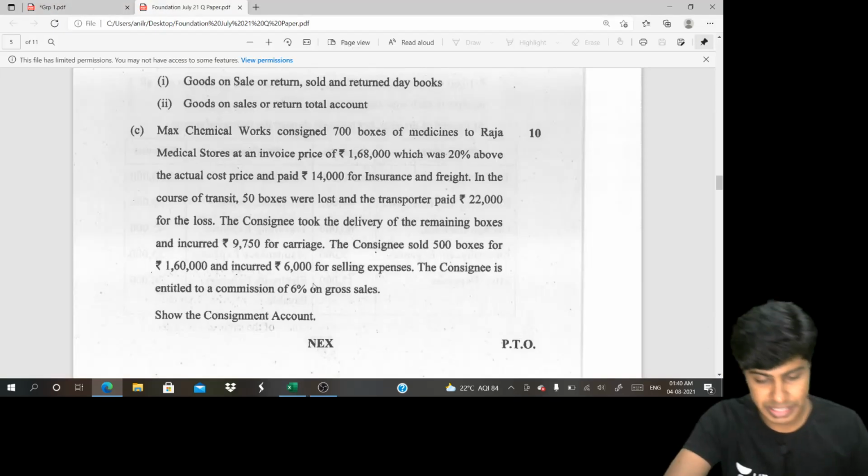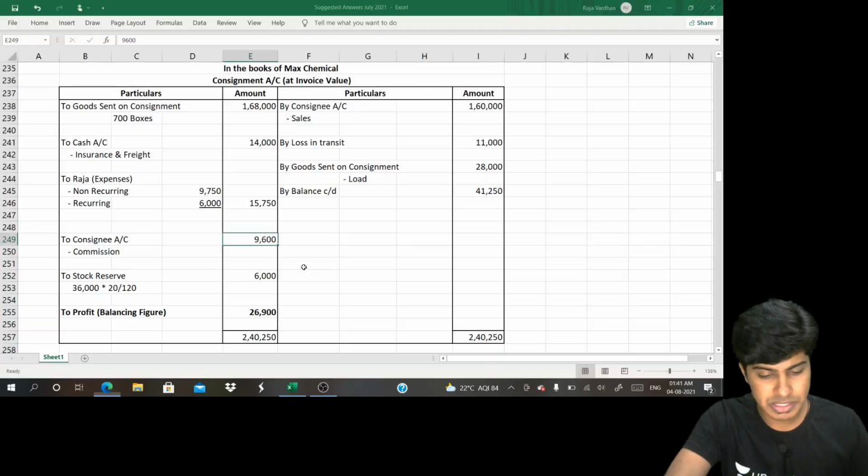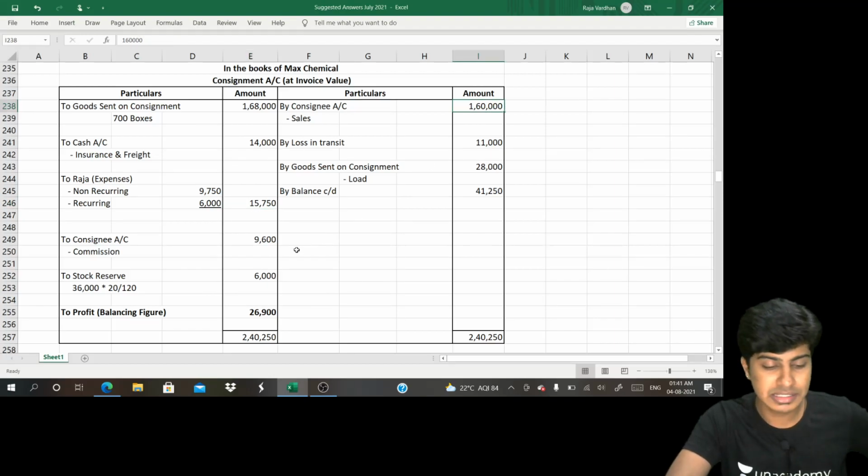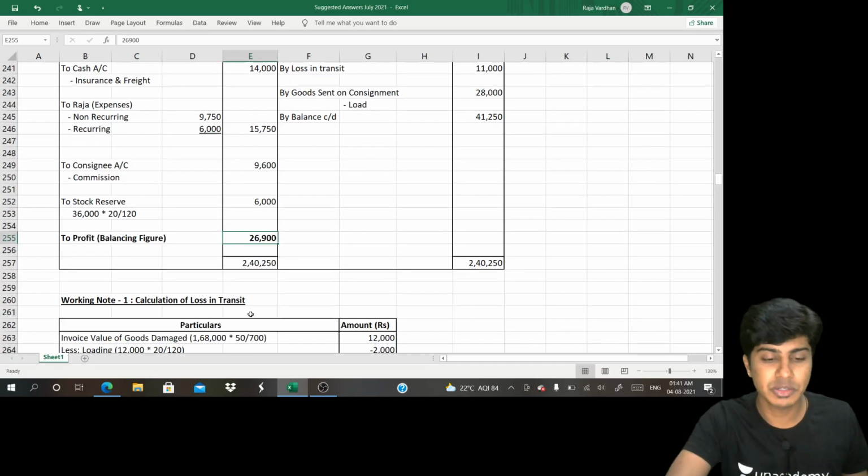That information is given in the next line. 6,000 is selling expense. I write that 6,000 selling expense. Totally, we're supposed to reimburse 15,750 to our consignee. Then consignee is entitled to commission at 6% on gross sales. On 1 lakh 60, if I compute 6%, then I'll arrive at 9,600. That is my commission. I'll find my profit as balance in figure. That's it. This is it with respect to the consignment question.